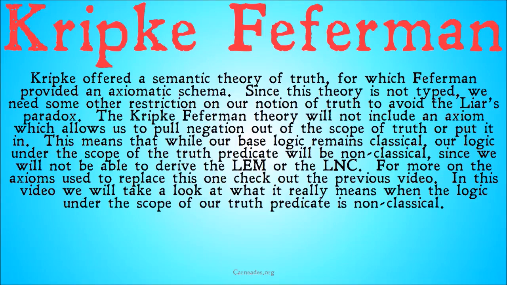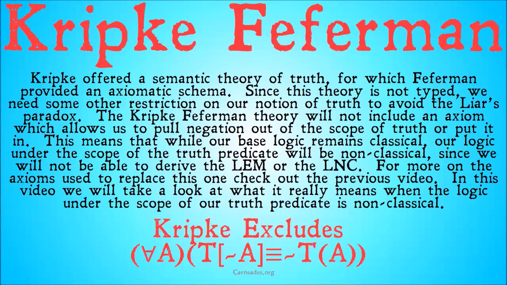The Kripke Feferman theory will not include an axiom which allows us to pull negation out of the scope of truth or put it back in. This means that while our base logic remains classical, our logic under the scope of the truth predicate will be non-classical, because we'll be able to derive things like P and not P. However, because we won't be able to pull those nots, those negations, outside of the truth predicate, we won't actually be able to derive P and not P. We'll only be able to derive it's true that P and not P.